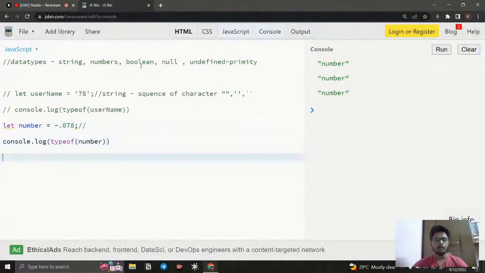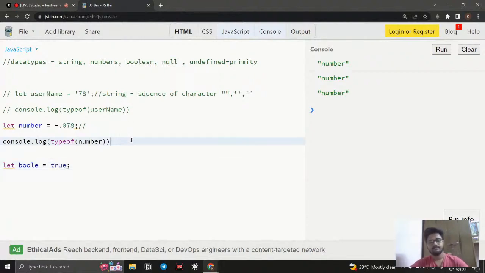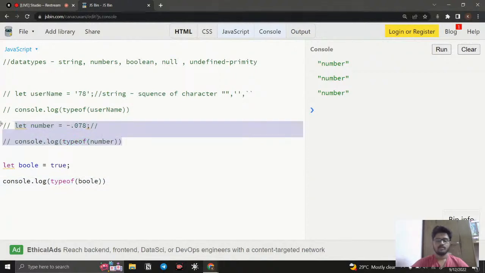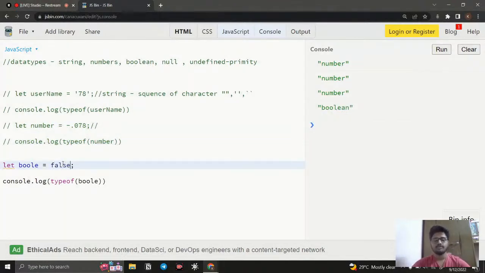The next thing is about Boolean. So what is meant by Boolean? True or false, nothing but true or false. For example, if I say let who equal to true, note this, I'm not wrapping this with double quotes or single quotes. I comment this and run it, and you can see it is going to be a boolean. So boolean is nothing but something that returns a true or false value.